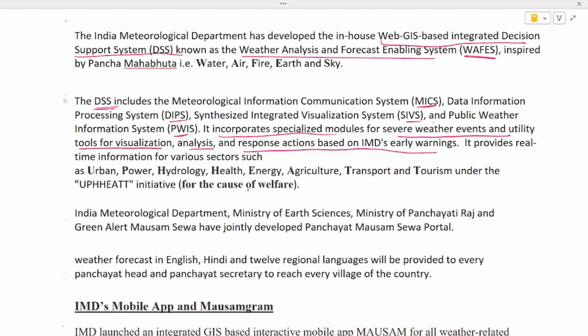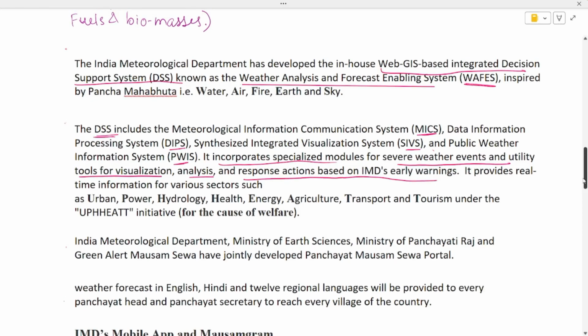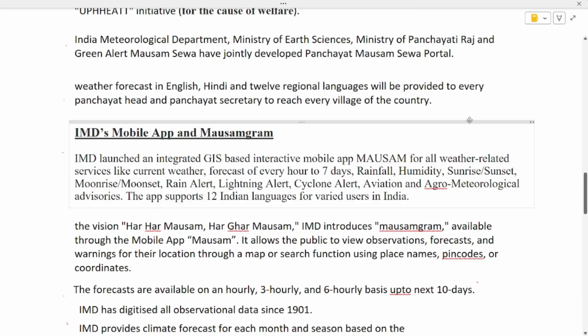All right. The important part to remember in this is that the WAFE system is a web GIS based integrated DSS. Also, please note down the full form of the WAFE system. Okay, let's go to another point.